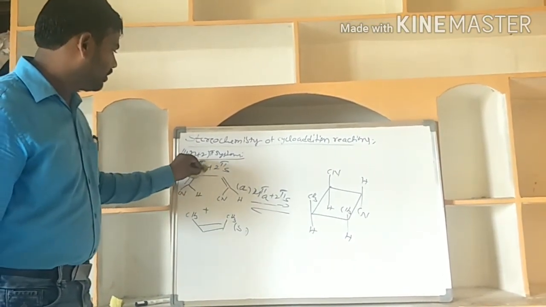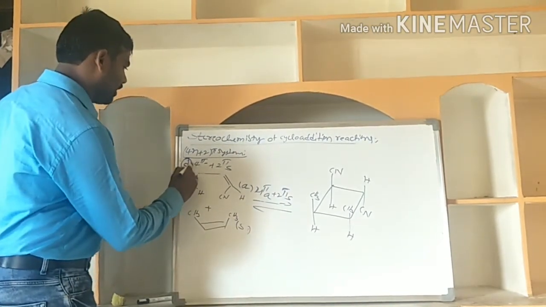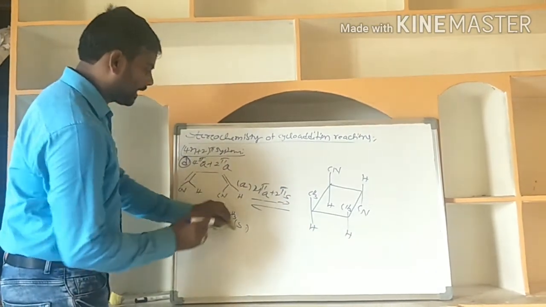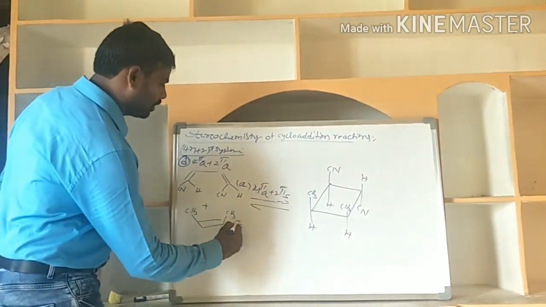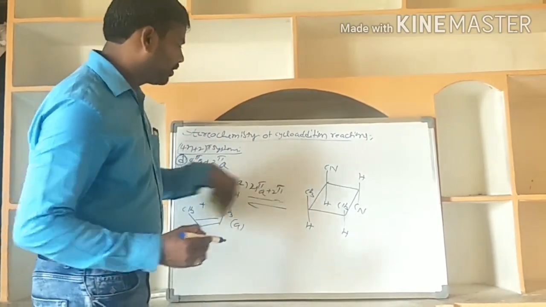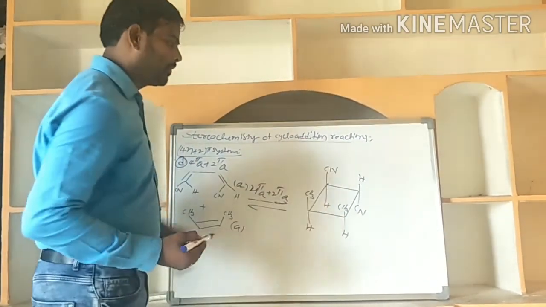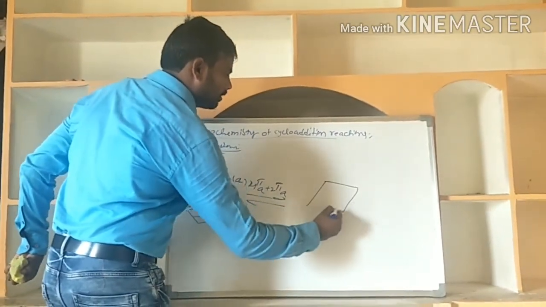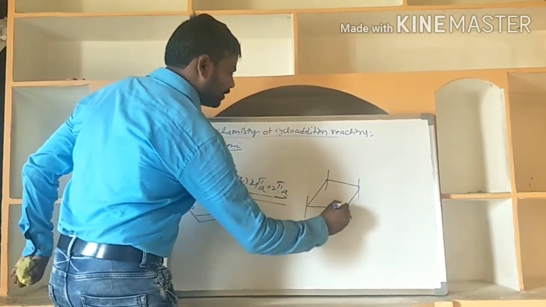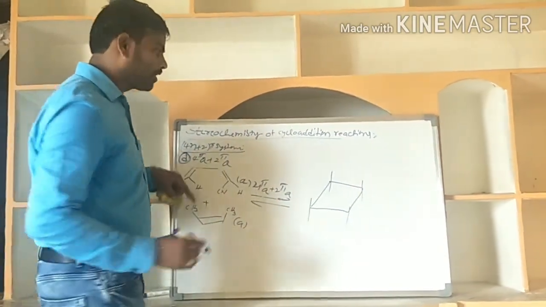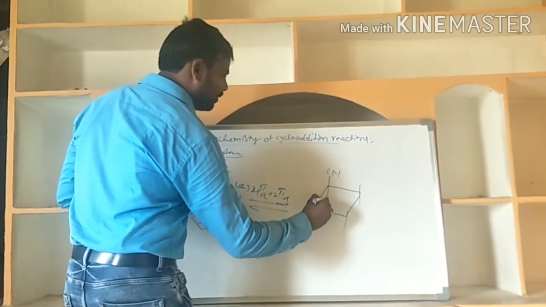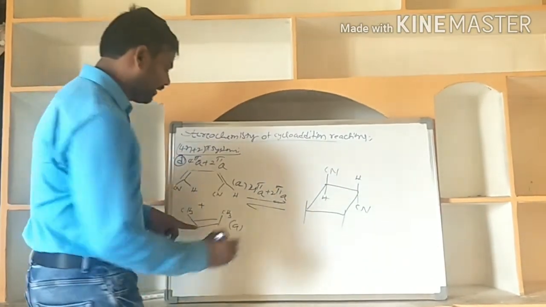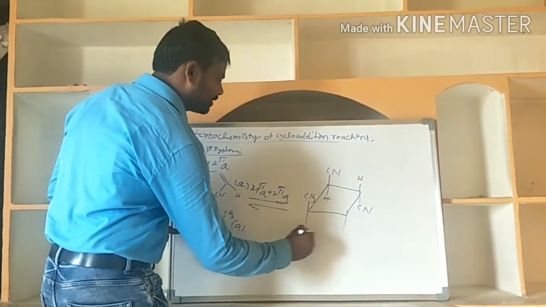The next, the fourth type of addition, is 4pi antara, 2pi also antara. Now 4pi antara, 2pi also antara additions. In this case, the product is cyclobutane. Now explaining the stereochemistry here: the 4pi partner is the antara partner, meaning the geometry will be changing, and the 2pi partner is also antara, so the geometry changes.